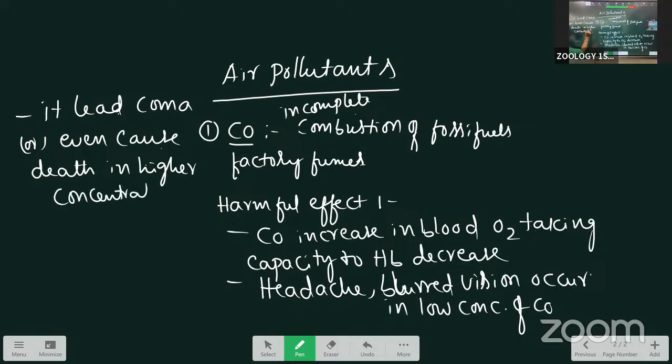The first air pollutant is carbon monoxide, produced by the incomplete combustion of fossil fuels.